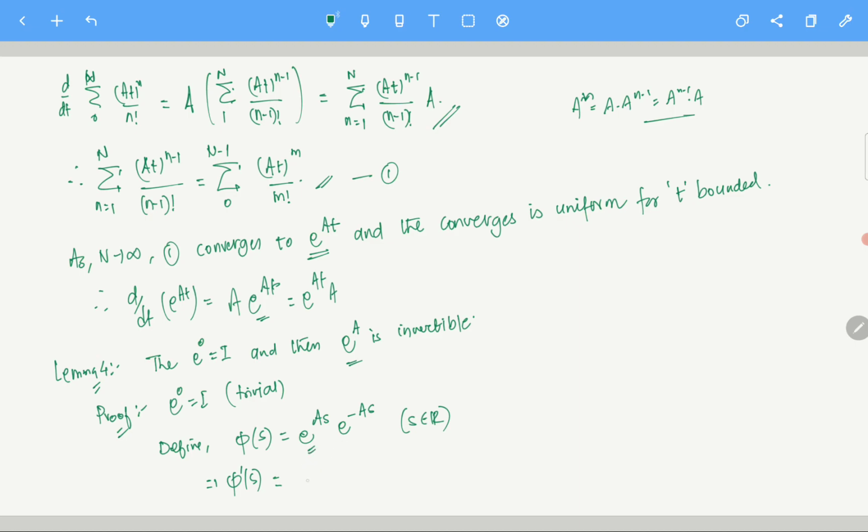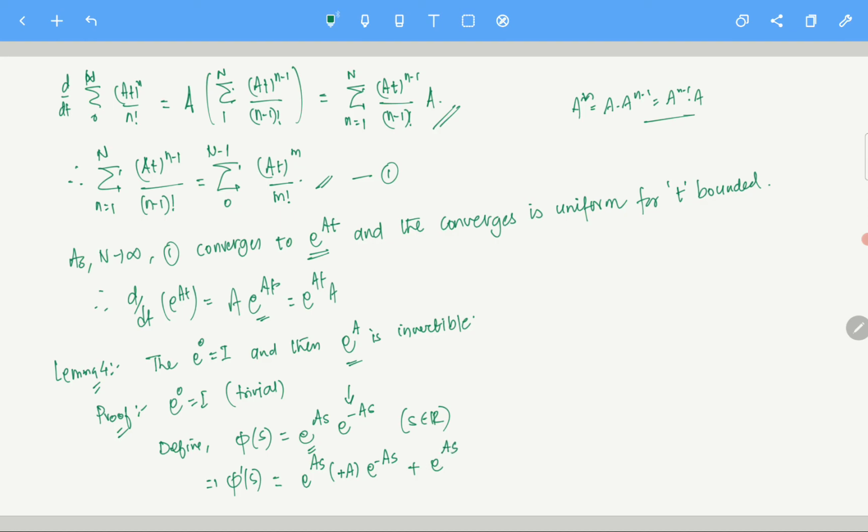So it will become e power as, plus a times e power minus as. Clear? So e power as, I am just taking the derivative, it is e power as times a, or a times e power as, does not matter. Plus e power as, and now I am taking the derivative of this particular thing. Clear? So e power as is there.